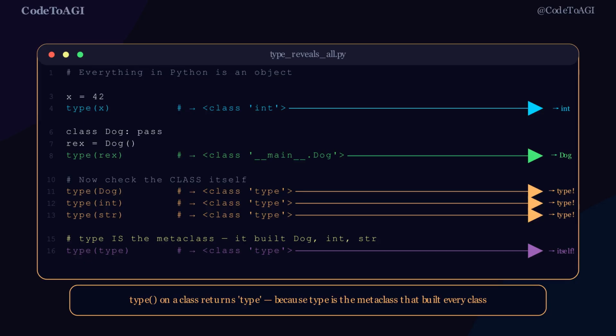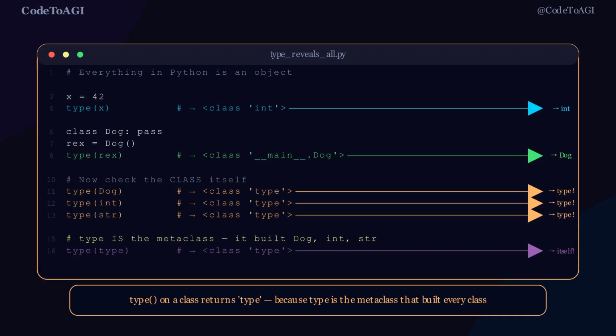The same is true for the built-in classes. type(int) returns type. type(str) returns type. And if you push one level further, type(type) returns type. It is self-referential, and it is intentional. Type is the metaclass, the class whose instances are classes.